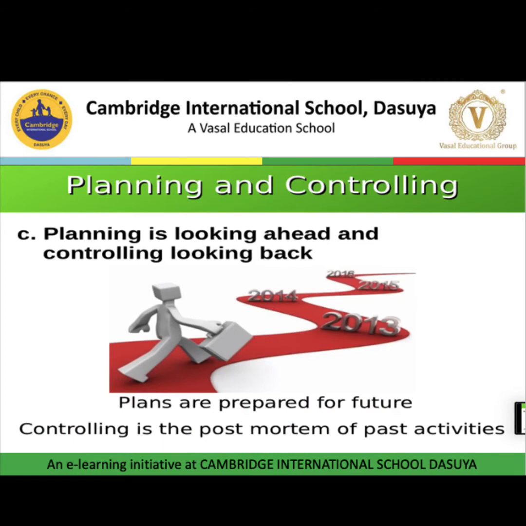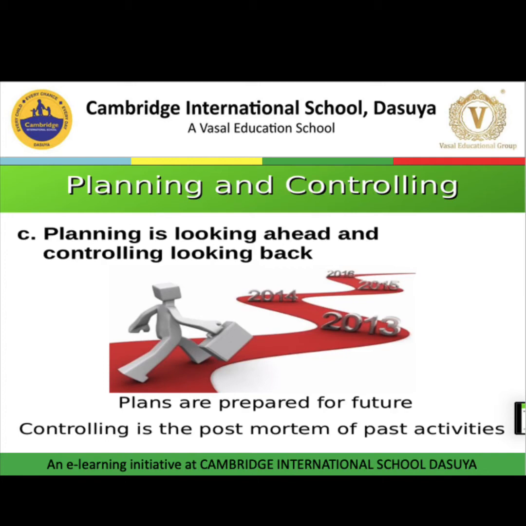Now next is planning is looking ahead and controlling is looking back. Plans are prepared for the future. Controlling is the post-mortem of past activities. First we will discuss planning is looking ahead, or we can say planning is a forward looking function. Why is it a forward looking function? Because